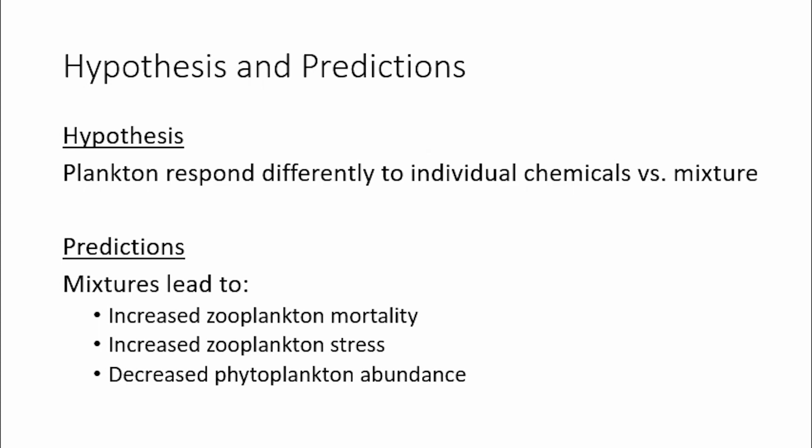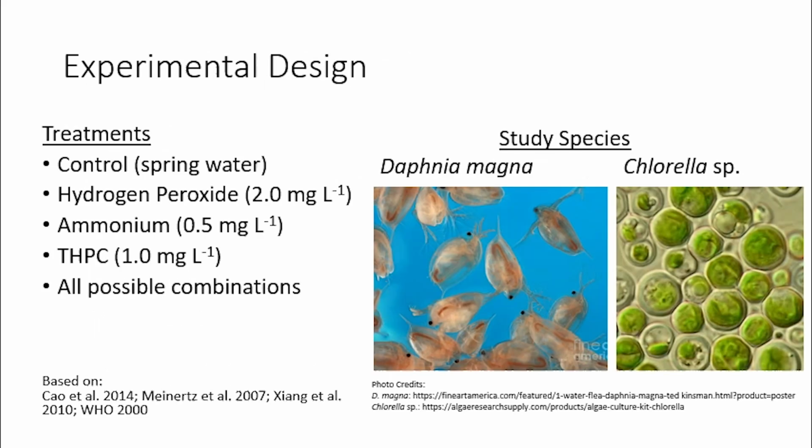to the individual chemicals. For the experimental treatments, I tested a spring water control with no chemicals added, each of the 3 textile processing chemicals alone, peroxide, ammonium, and THPC, and every possible mixture combination. The concentrations tested were based on values previously measured in the environment.